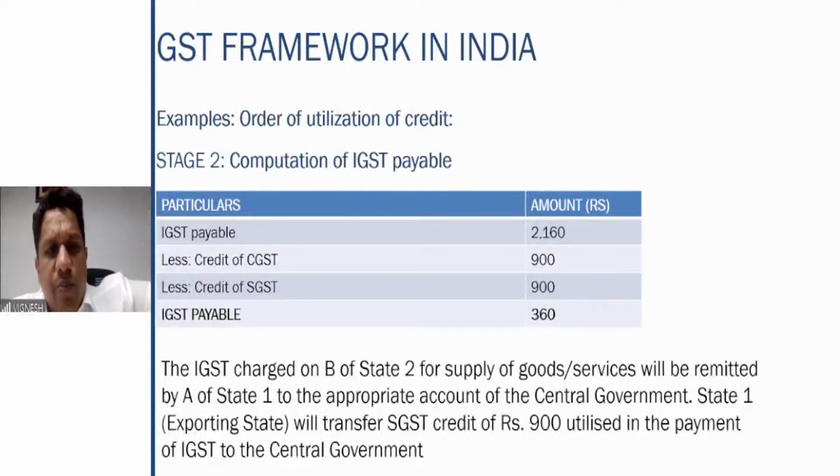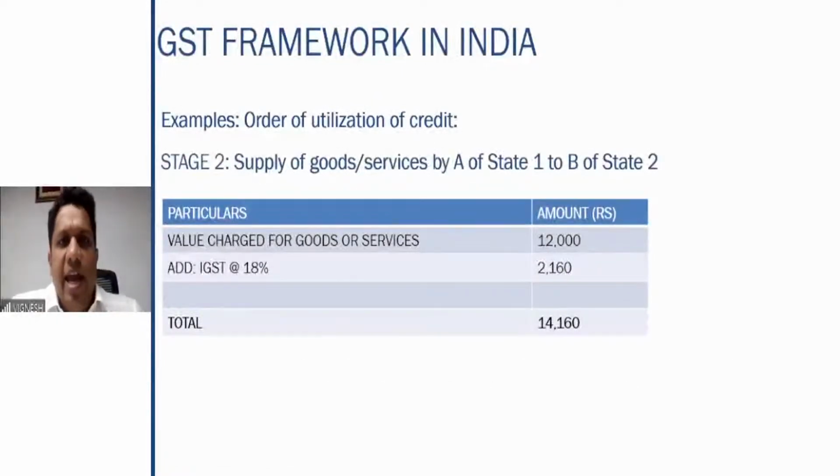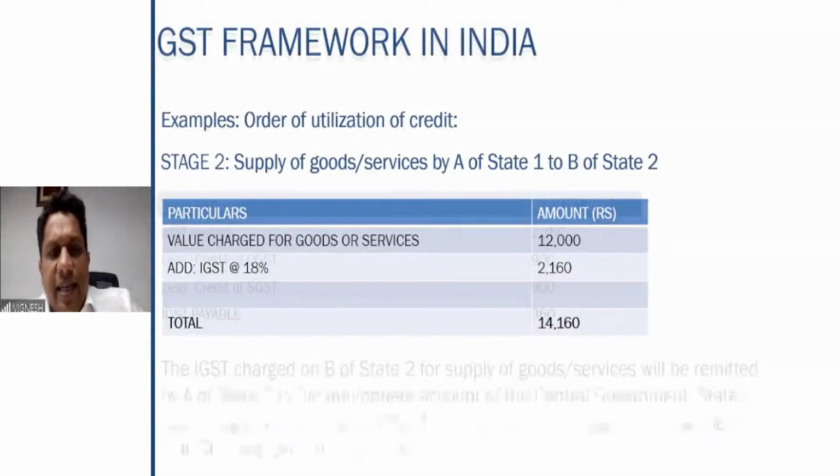IGST was charged on B of state 2. So if you go to the second column here, A of state 1 is supplying to B of state 2. So therefore, A is collecting the IGST.